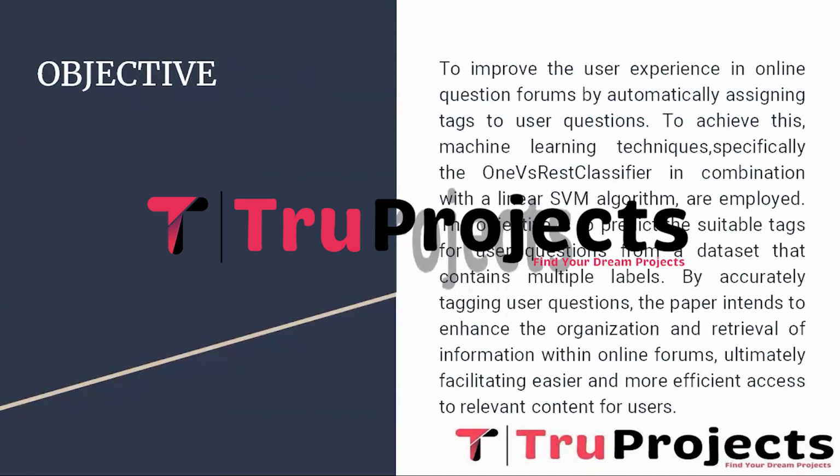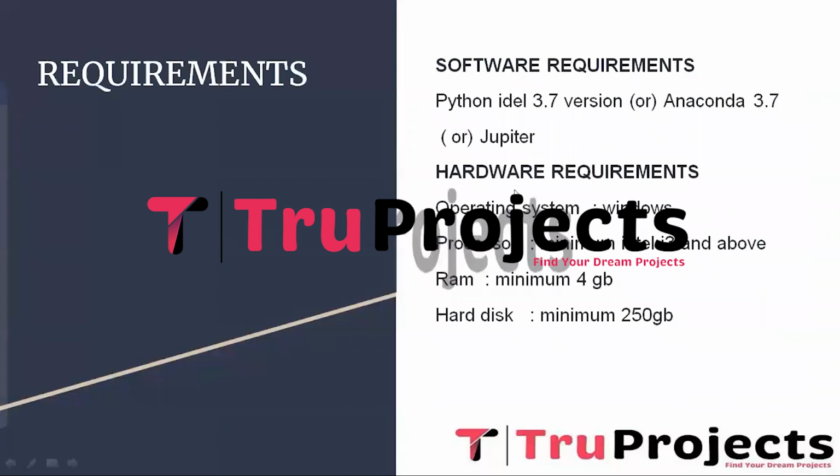By implementing this automated tagging system, the paper seeks to improve the overall organization and retrieval of information within online forums. As a result, users can access the relevant content more efficiently and enjoy a seamless and productive experience while engaging with the platform. Additionally, this project contributes valuable insights and solutions to streamline and optimize the content discovery process in online community platforms. And these are the basic requirements that are needed to build this project.